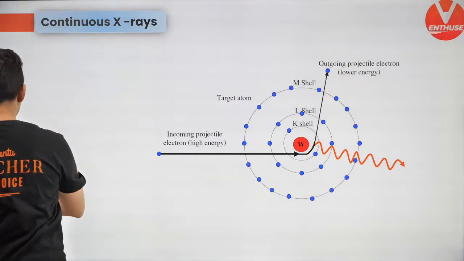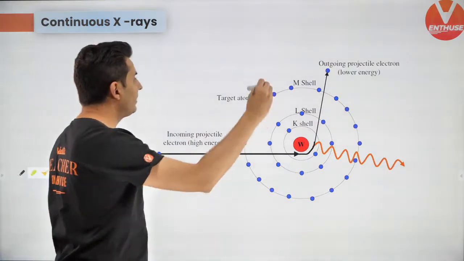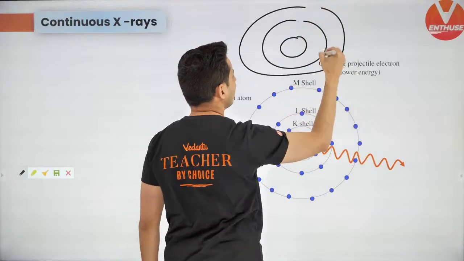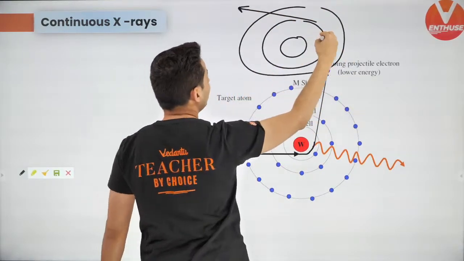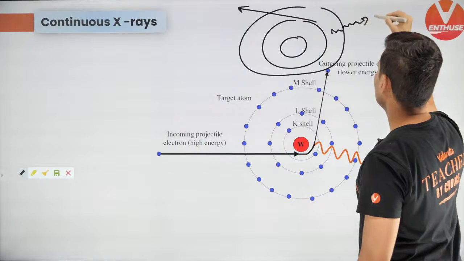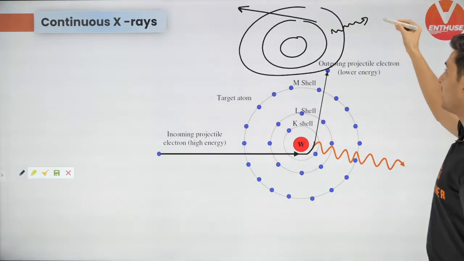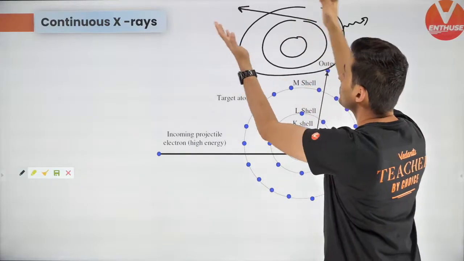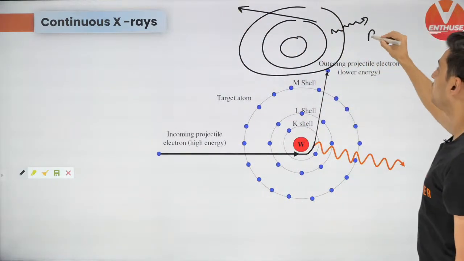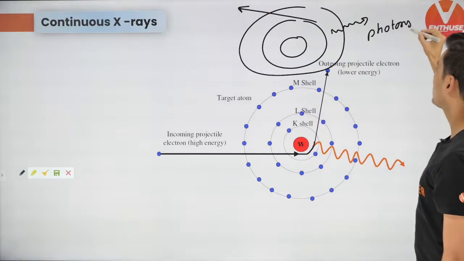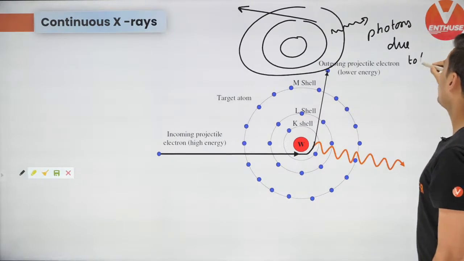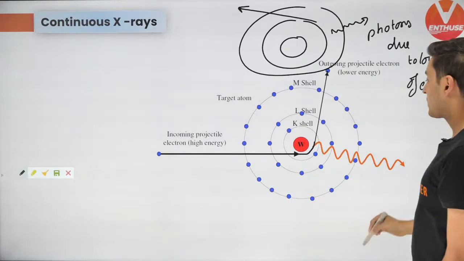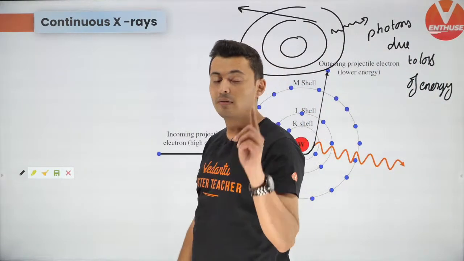Now this electron, which has lower energy, might enter some other atom, and maybe as it exits out of that atom, it will leave out another wavelength, and that has come because of the loss of energy. So this electron, which continuously loses energy, will keep on emitting photons due to loss of energy. Keep this in mind: it continuously emits photons because of loss of energy.